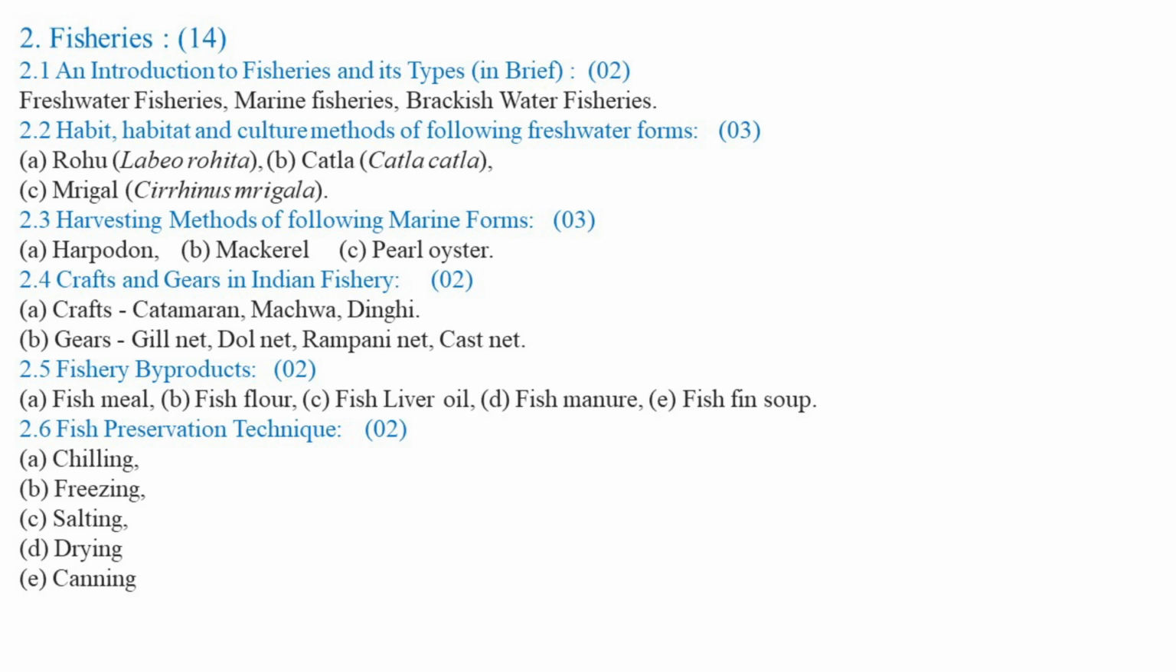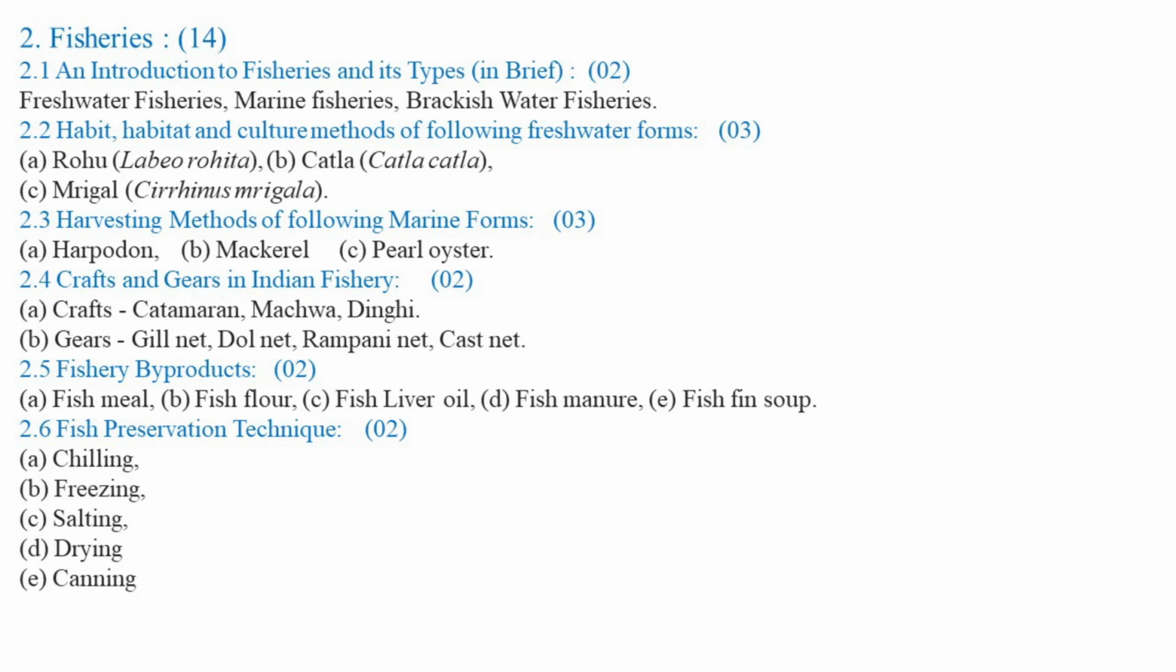Then the fifth subtopic is study of fishery byproducts. The surplus quantity of the harvested fish can be transformed into a number of byproducts such as fish meal, fish flour, fish liver oil, fish manure, fish fin soup. So these are the different byproducts that can be produced or prepared by using the harvested fish stock.